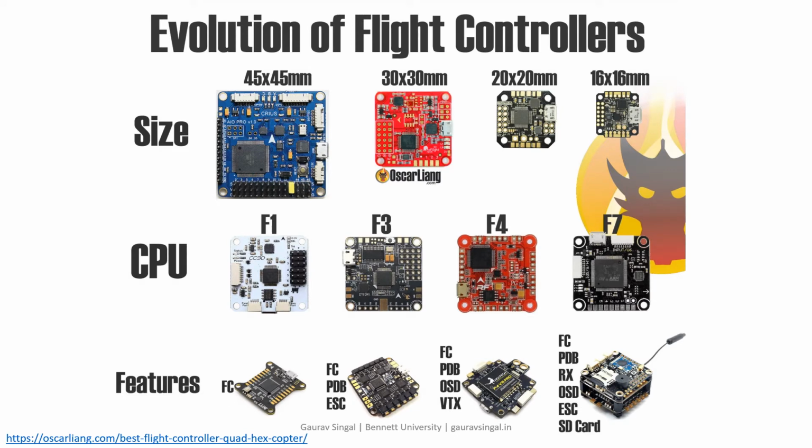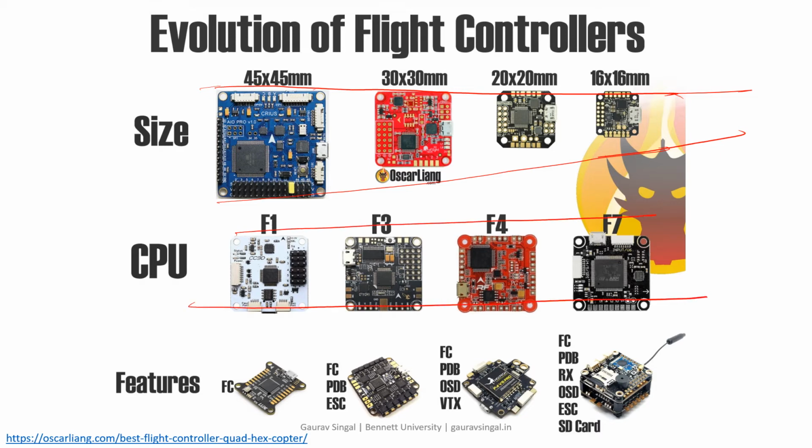So you can say this is the evolution of the flight controller. You can see the size is decreasing. Clear? CPU functionality is increasing. Before that F1, F3, F4, F7, now we have increased clock speed, and memory, and processor speed. Day by day all these things are increasing, and features are also increasing.